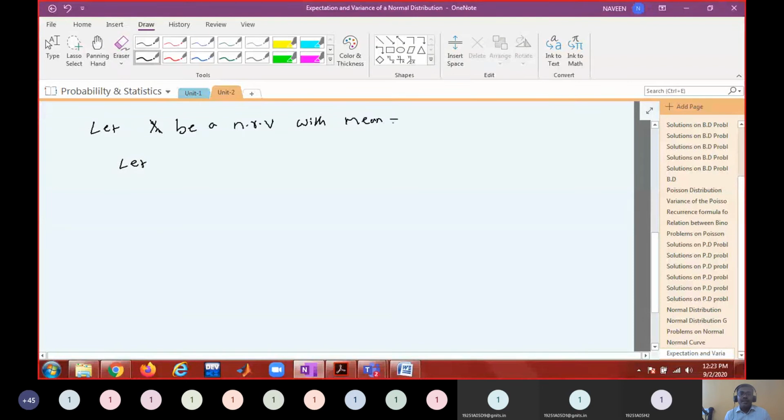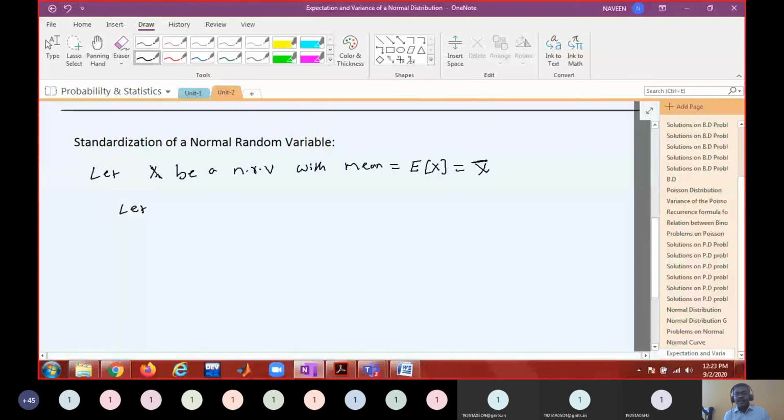Okay, so if you take a substitution like this, with mean, what is the formula for the mean? Mean is actually denoted with E of x, but some others write it as x bar. X bar is also nothing but mean of x. Please remember this. Many books use this notation, x bar. Equal to mu and standard deviation sigma. Okay, let z equal to capital X minus mu by sigma, be a random variable.